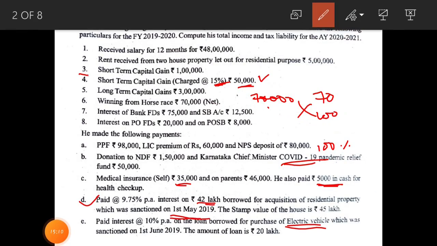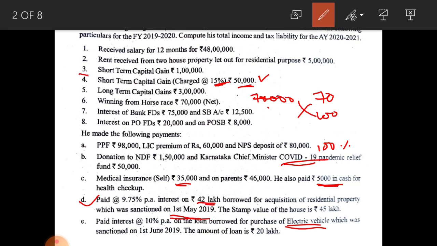Here the loan is borrowed on 1st June 2019, that means interest should be calculated only for 10 months, because for April and May there is no interest; from 1st June to 31st March, for 10 months, you have to calculate the interest amount.